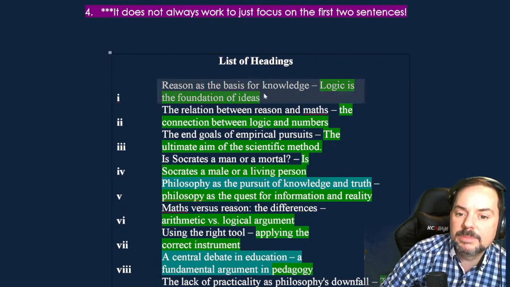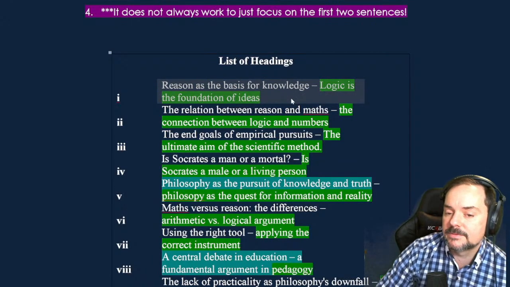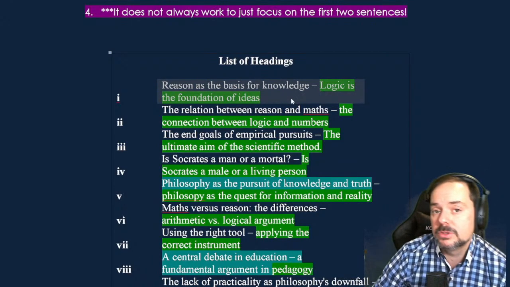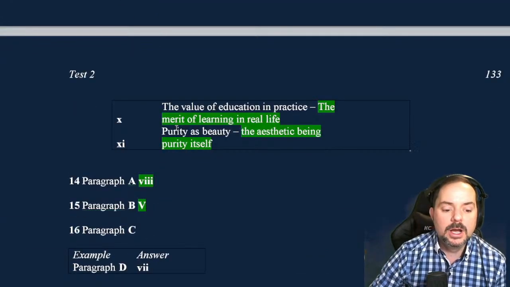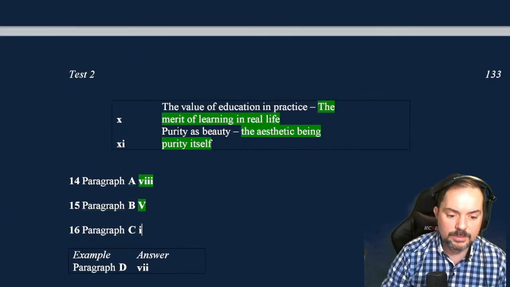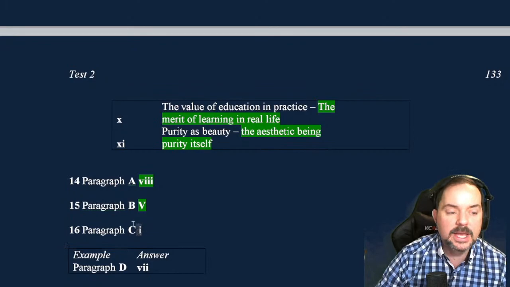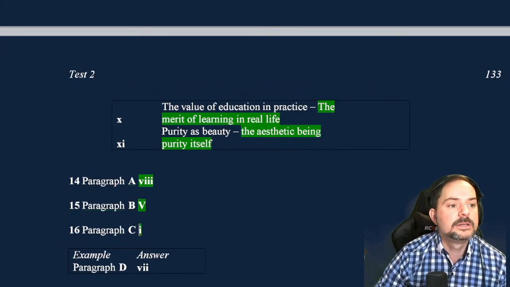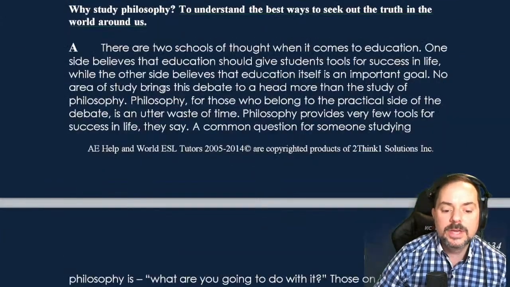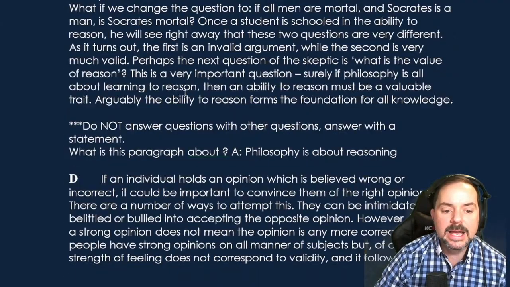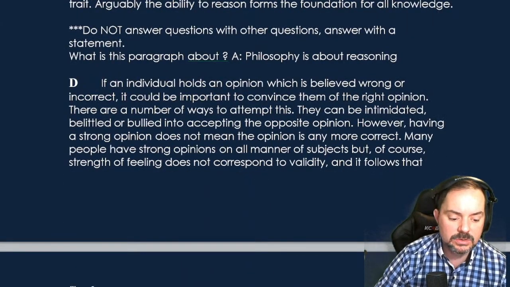So reason as the basis for knowledge. It's the basis for philosophy. Philosophy is the pursuit of knowledge, right? So here, then, we put in Roman numeral 1. We get it correct, and we move on. Nicely done, everyone, nicely done. Okay, so let's go to paragraph D now and continue in the same way.